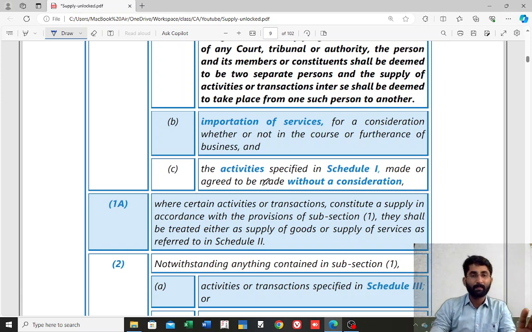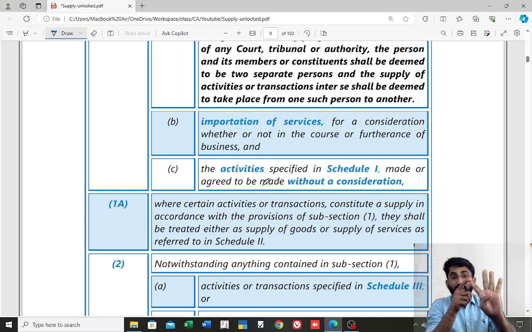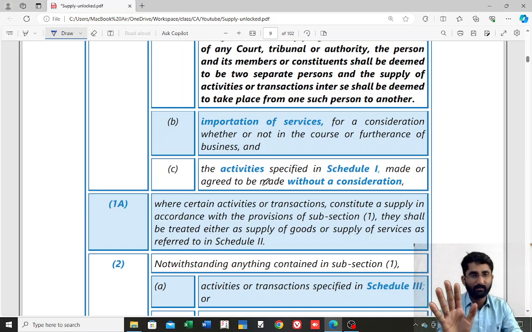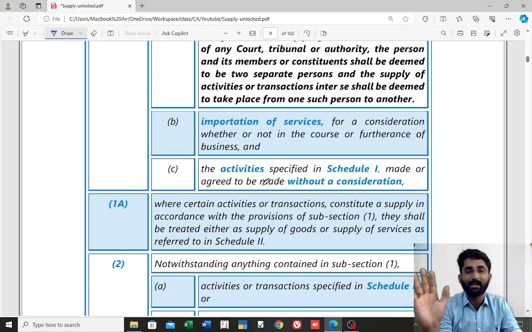See, usually if I sell this, only then it was a supply, but this is one exception. This is not selling, this is purchasing from another country. Importation of service for a consideration, whether or not for business purpose. If all these four conditions are satisfied, then it is considered as supply. As simple as that. Section 7, subsection 1, clause B, importation of service, that is also supply.